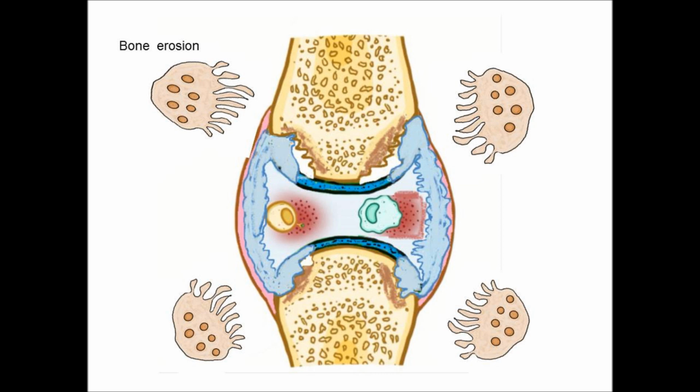So for that, M-CSF, macrophage colony stimulating factor, will stimulate this RANK stimulation, and there will be osteoclast production. You can see here these are the osteoclasts. Classically, there will be mature osteoclasts.